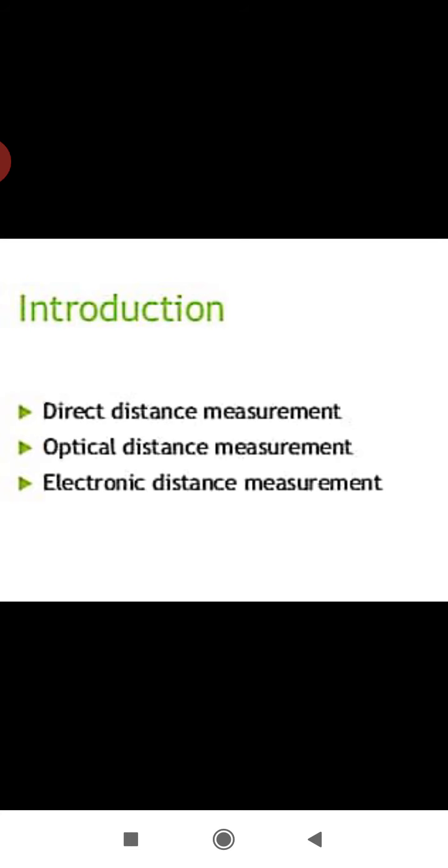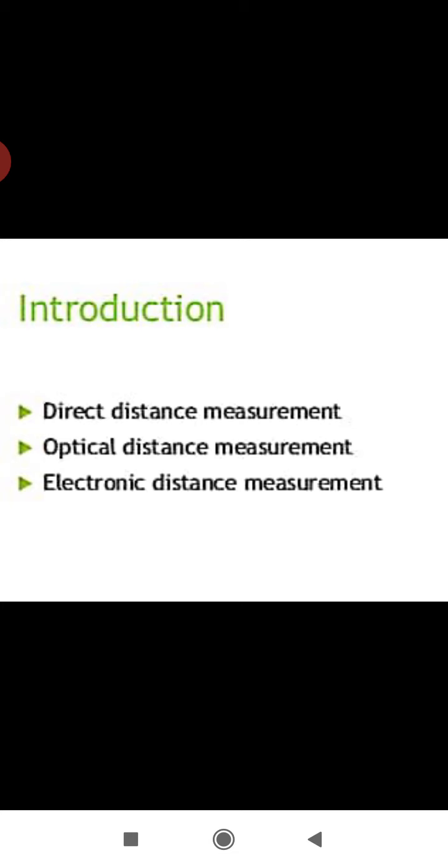When direct distance measurement cannot be implemented in difficult terrains, to overcome such difficulties, optical distance measurement was developed. And its disadvantage is its limited range. The limited range of optical distance measurement is up to 15 to 150 meters, and the accuracy is 1 in 1000 or 1 in 10,000. Now these are the limitations of optical distance measurement.